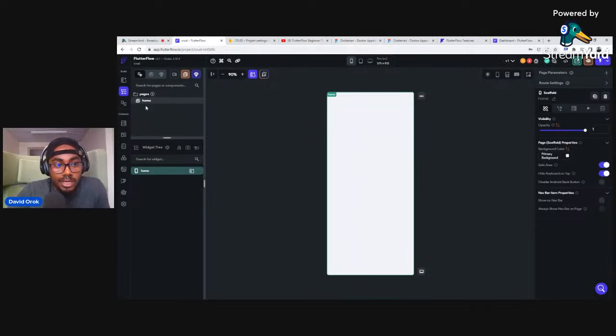So this is your scaffold and this is your page. Mobile applications always have different pages. To add a new page, you just need to click on the button here that says new page, right? And then we have something called pages. We also have something called components. Components are like small pop-ups, things that just pop up on the screen. We also call them bottom sheets here in FlutterFlow, right? You get to hear a lot of names, and you get to be familiar with them with time.